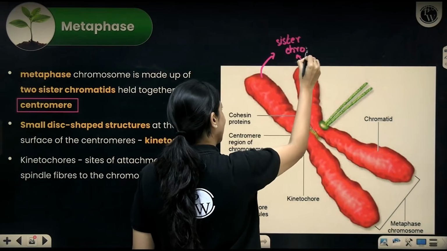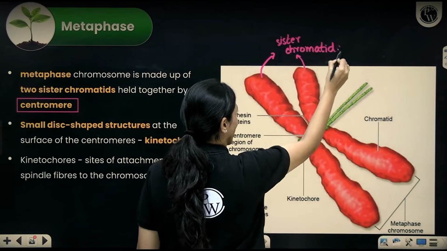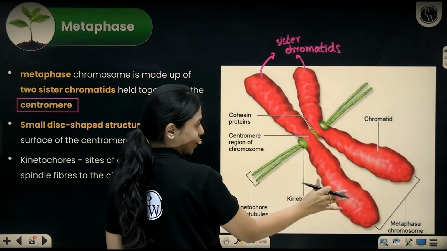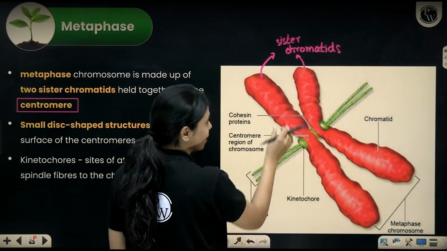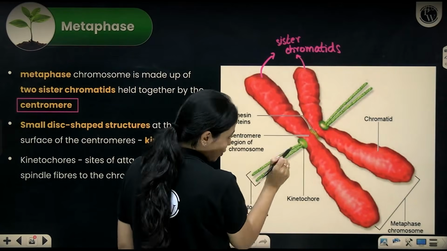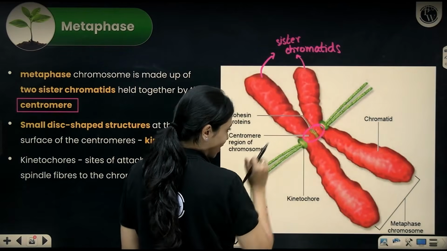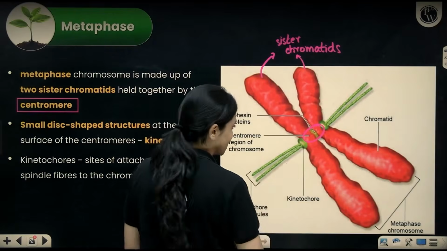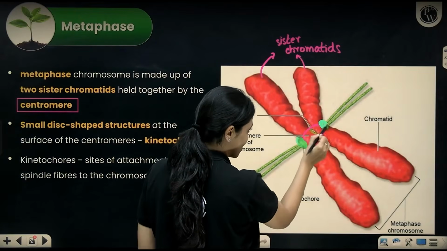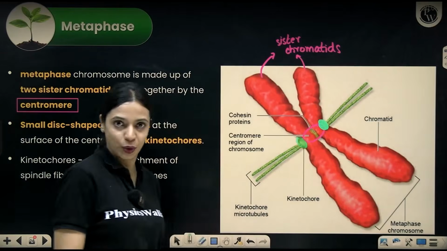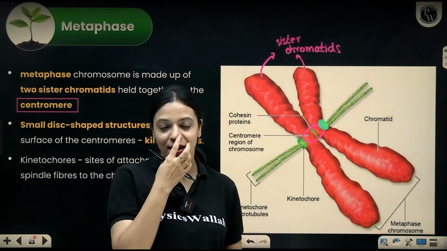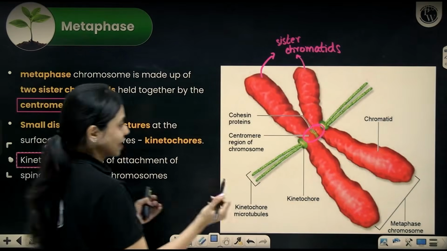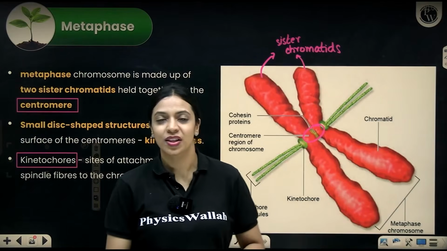Sister chromatids are identical copies. Whatever information is there, whatever the DNA sequence is here, this will have the exact same DNA sequence. They are both identical copies of each other, so they are called sister chromatids. Now this is the centromere region, the primary constriction about which we've spoken in the chapter Cell, the Unit of Life. On either side of the centromere, you can see disc-like structures, which are proteinaceous in nature. They are made up of protein, and those structures are called kinetochores.